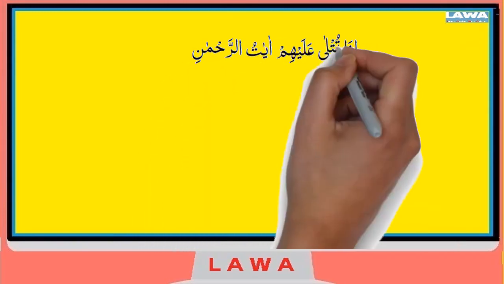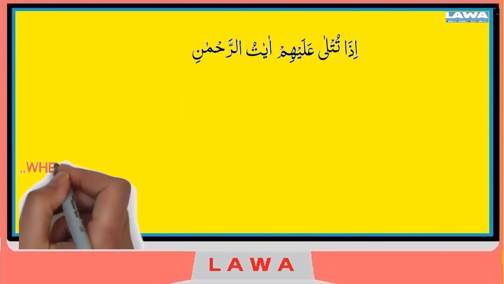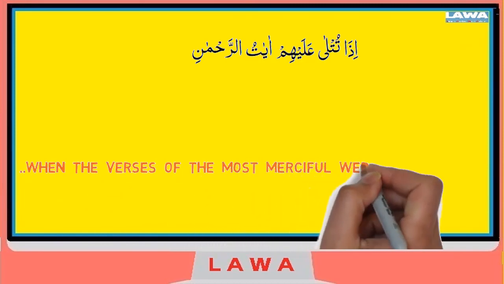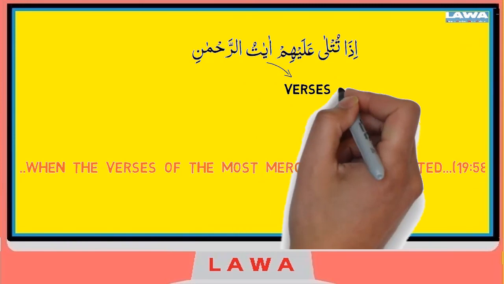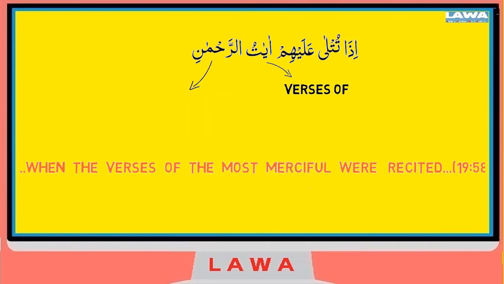We'll take a look at one last example from the Quran. This is from Surah Maryam, ayah 58. Here Allah says, وَإِذَا تُتْلَى عَلَيْهِمْ آيَاتُ الرَّحْمَنِ. Now the focus is on the word ayatu. Ayat means verses or signs, and Ar-Rahman is Ar-Rahman, the most gracious.